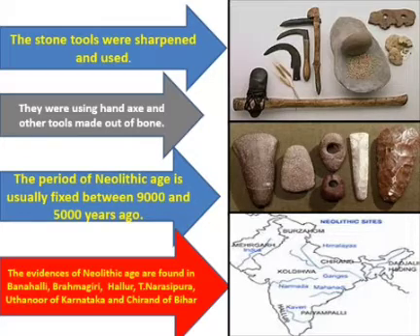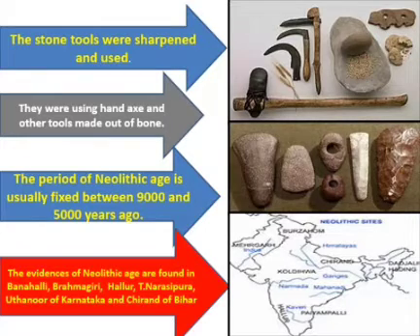Children, Neolithic period is very important because people started settling in one place. They started growing their crops. They constructed their own houses, manufactured and made pots to store the food. The evidences of Neolithic age are found in Banahalli, Brahmagiri, Alur, T. Narsipura, Uttanur of Karnataka and Chirand of Bihar.